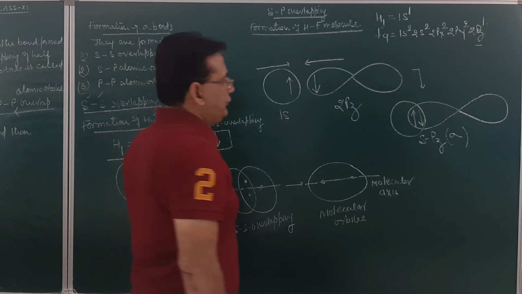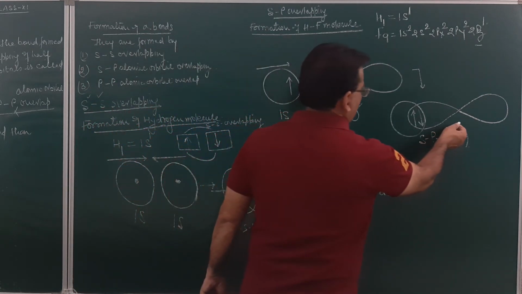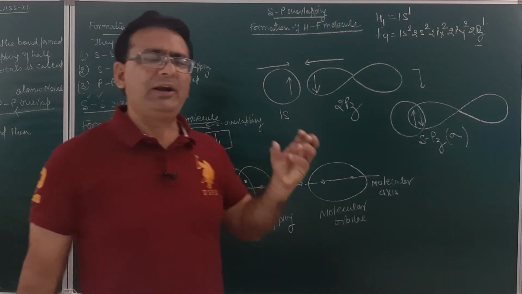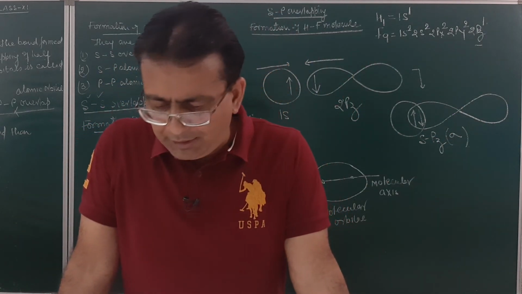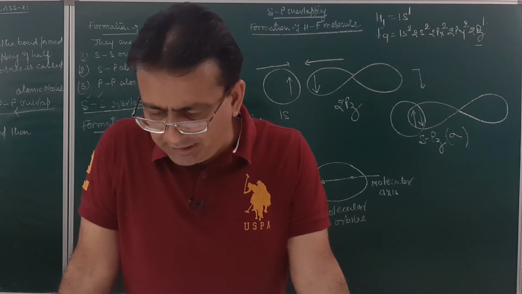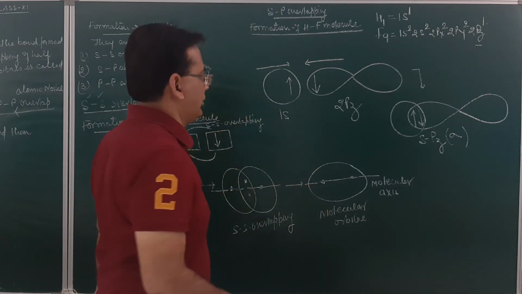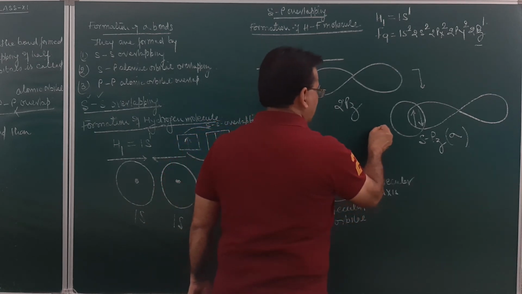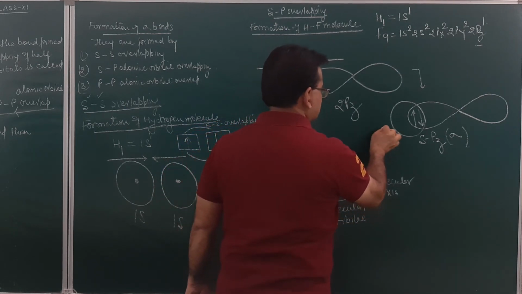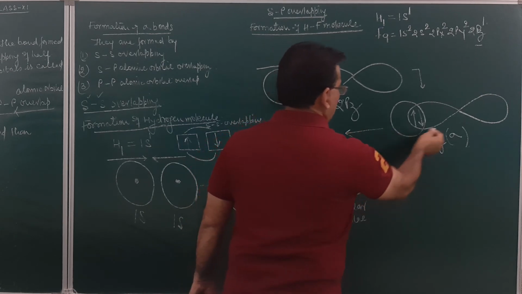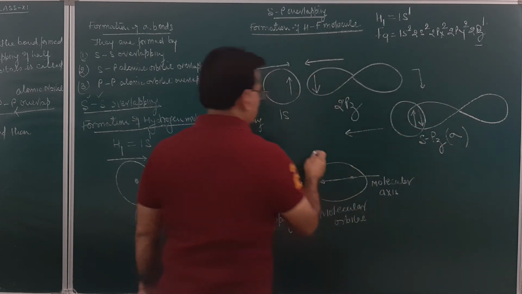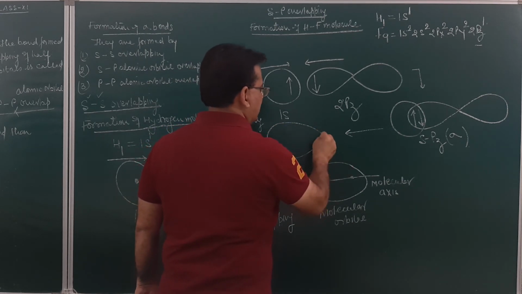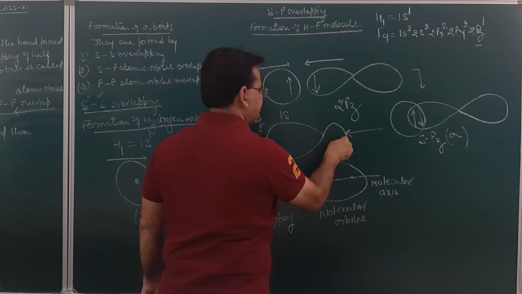Now, when it is represented as a molecular orbital, the region where the overlapping has taken place will be represented with a bigger lobe, and the part of the lobe where the overlapping has not taken place will be represented with a smaller lobe. So how will it be reflected over here? This over here will be this one. This will be represented with a bigger lobe. This is this way, and this over here will be this way.